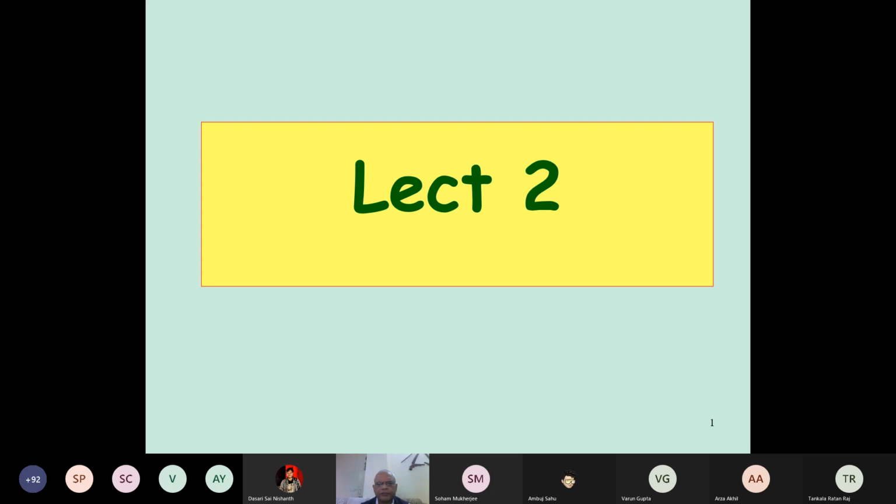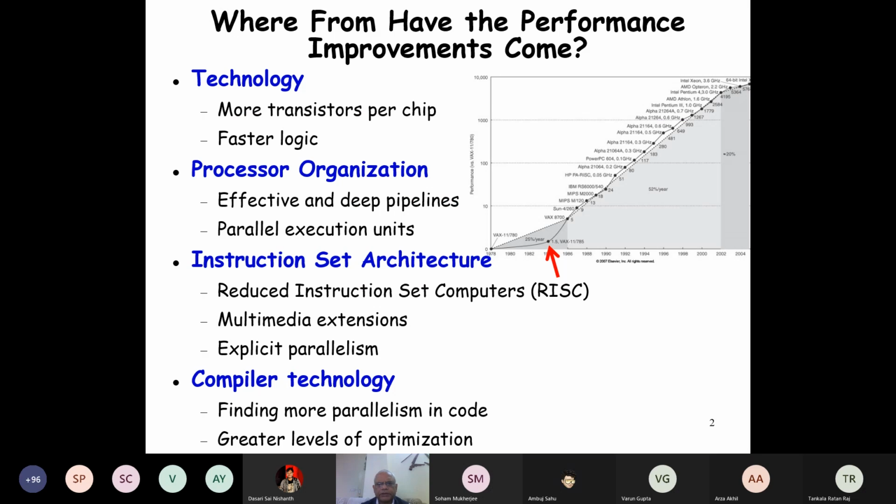Last time we had a brief introduction to computer architecture. Let's proceed from there. We are still discussing chapter 1 of the book. And we said that the improvement of computer performance is exponential with time.